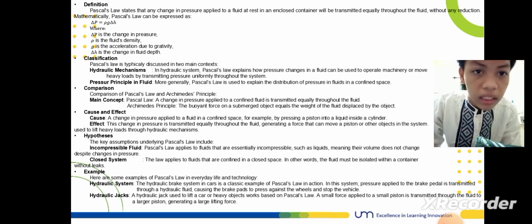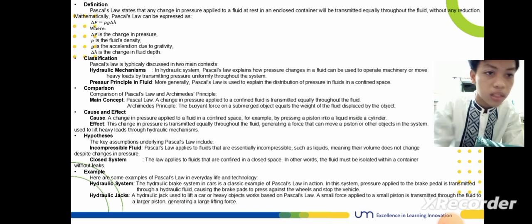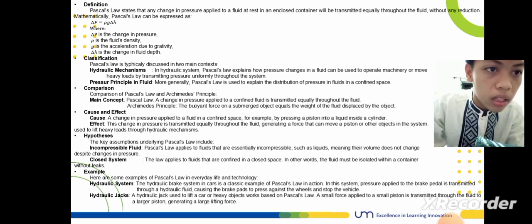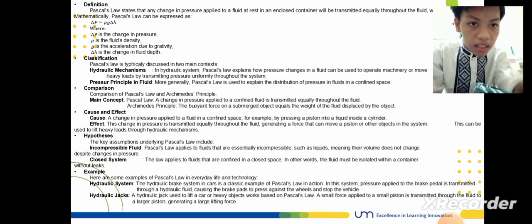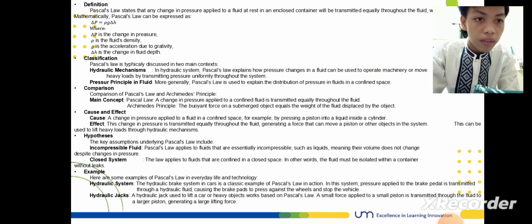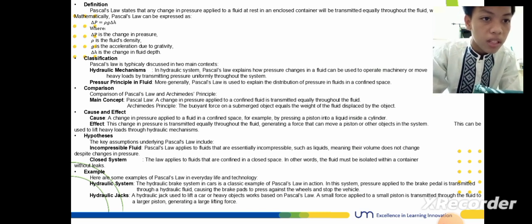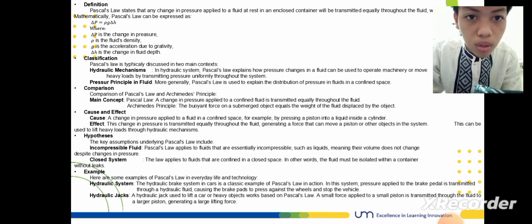Cause: a change in pressure applied to a fluid in a confined space, for example by pressing a piston into a liquid inside a cylinder. Effect: this change in pressure is transmitted equally throughout the fluid, generating a force that can move a piston or other object in the system. This can be used to lift heavy loads through a hydraulic mechanism.